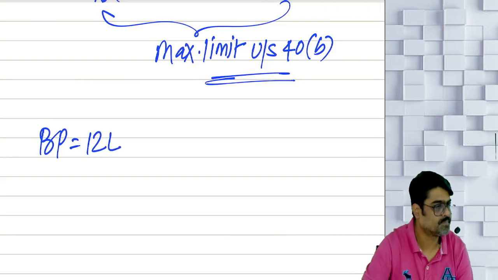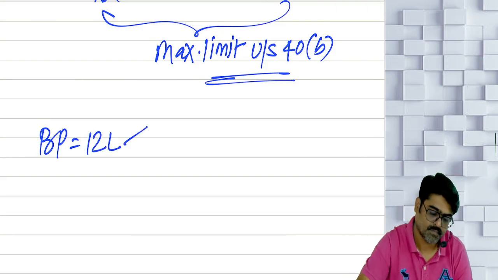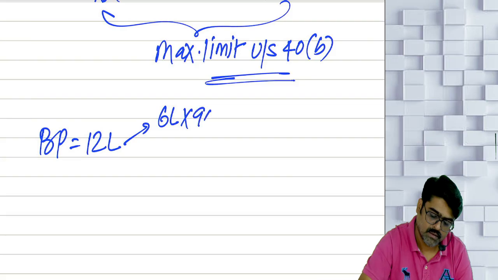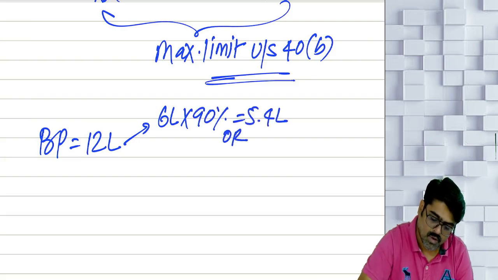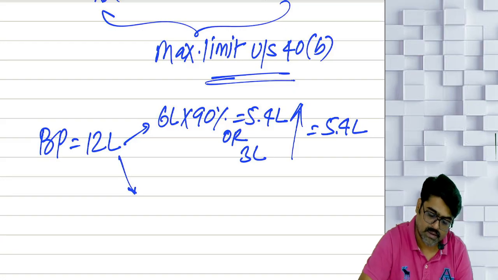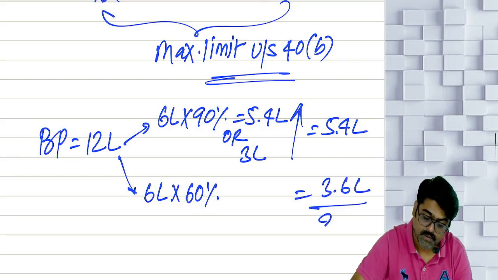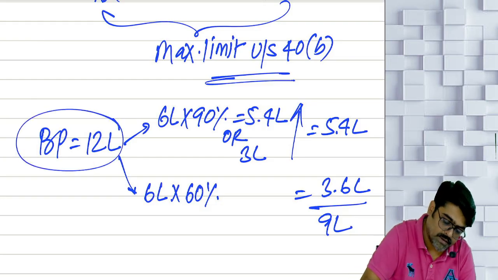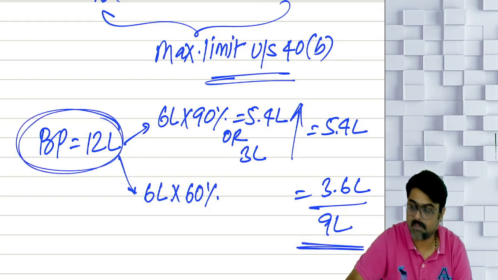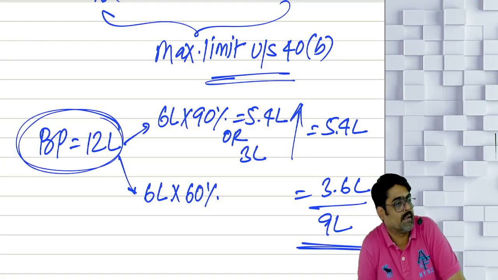Easy, difficult? Now tell me, if the book profit was 12 lakhs, how much? First 6 lakh, 90%, that will be 5.4 lakhs or 3 lakhs, whichever is higher, 5.4 lakhs. Anything over and above 6 lakh is 6 lakh. On that 60%, 3.6 lakh. Total: 9 lakhs. If the book profit is 12 lakh, maximum remuneration given can be 9 lakh.